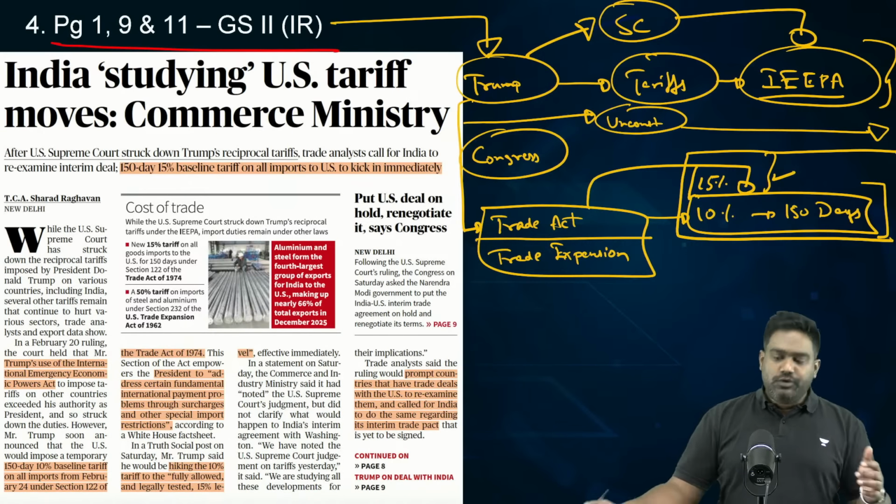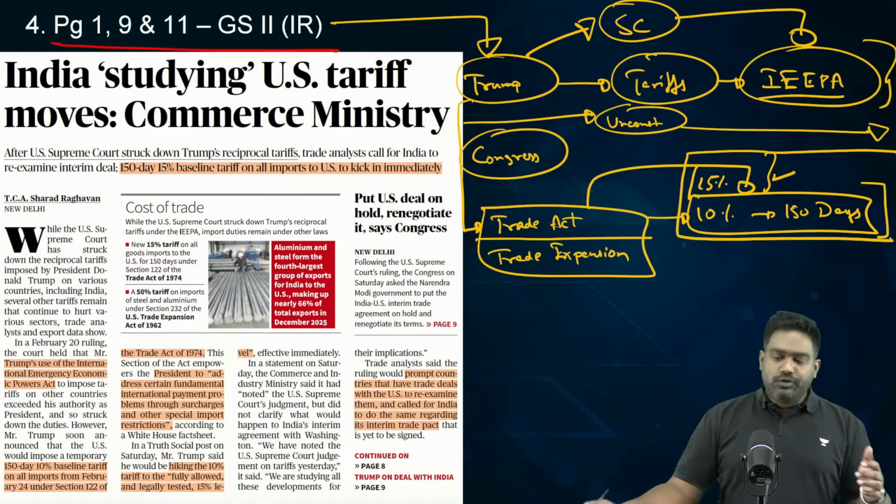for 150 days. Then under the Trade Expansion Act, there are specific tariffs which are already there for specific sectors like steel and aluminum. So these tariffs will continue. India has been affected by such tariffs because steel and aluminum exports are a key export of India into the US market. Amongst all our exports, this is the fourth biggest basket. So Indian exports in the steel aluminum sector have already been targeted with tariffs under the Trade Expansion Act, and this will continue. This is not going to stop, right?